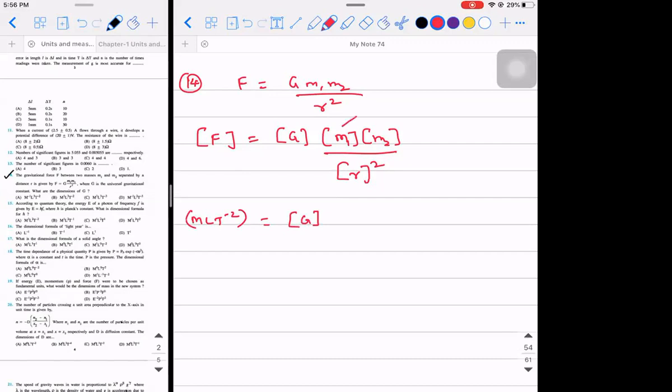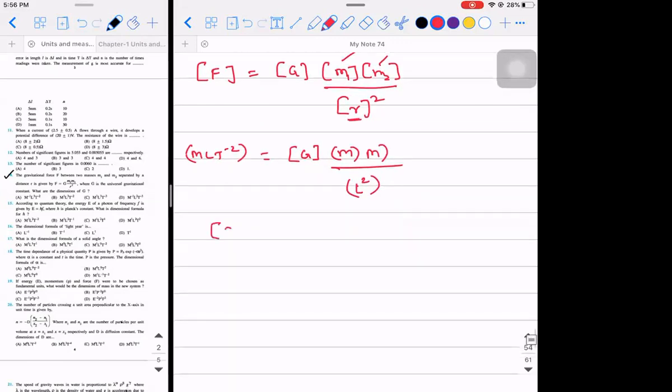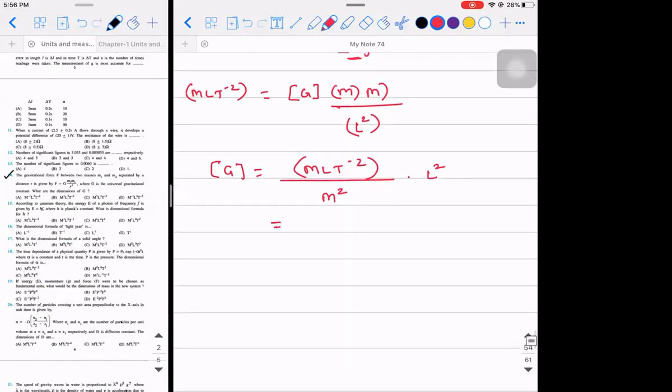The dimensional formula of m1 is M. The dimensional formula of m2 is M, divided by the dimensional formula of L square. Now the dimensional formula of G will be equal to MLT minus 2 divided by M into M, which is M square, and L square goes to the other side as a product, L square. So what will it be?